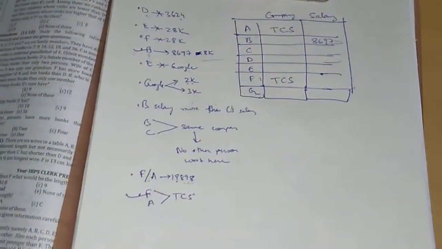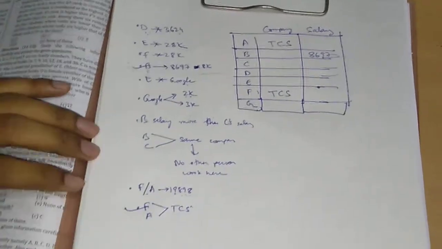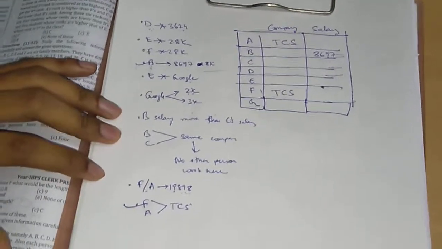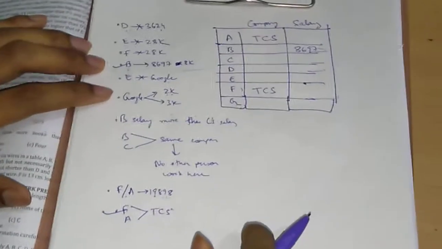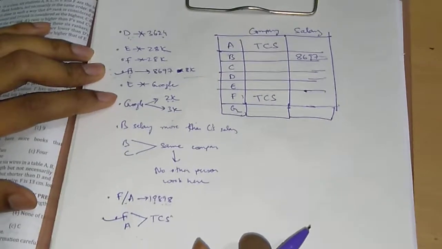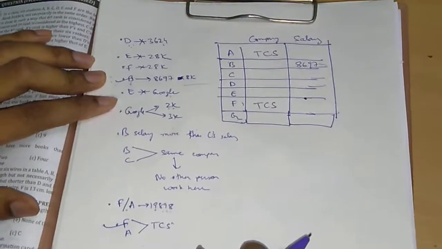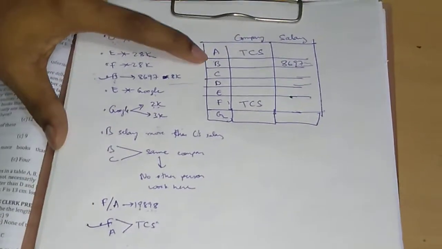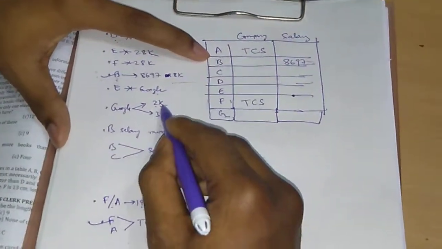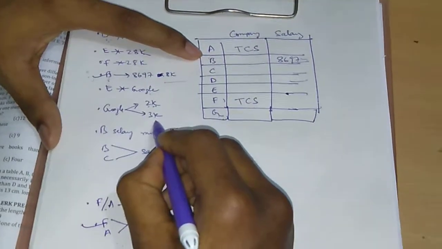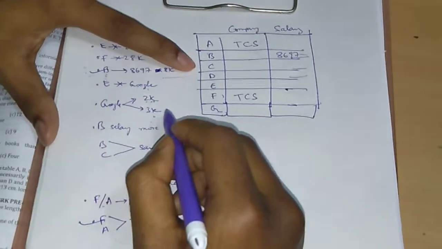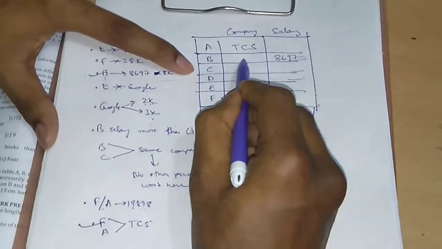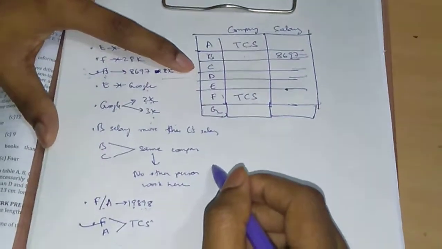So let's tick the conditions which we have done. We have done these two things. Next, let's see what other things we can do. One thing we know is that the persons who work in Google have salaries of approximately 2000 and 3000 respectively. Can B work in Google? No, because B's salary is not 2000 or 3000. Can C work in Google? C also cannot work in Google, because B and C work in the same company. If B doesn't work in Google, C also won't work in Google.